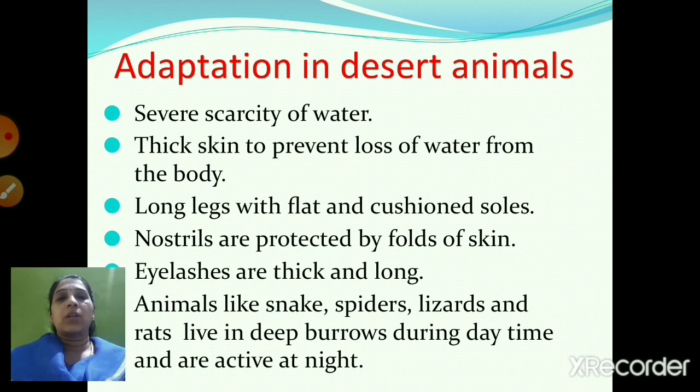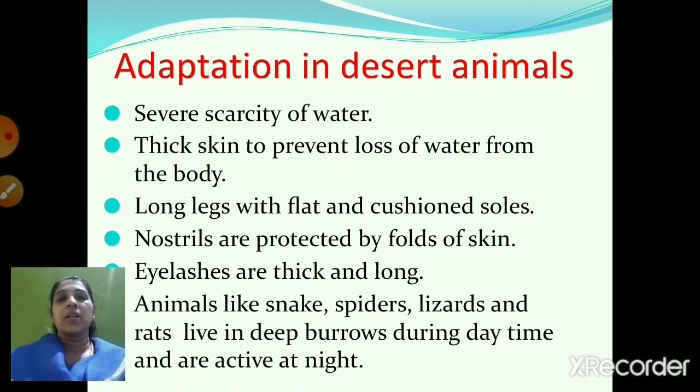Then we saw about the adaptation in desert animals. Now desert means there is severe scarcity of water. So the desert animals have got thick skin so that they can prevent the loss of water from the body. Also they have got long legs with flat and cushioned soles.